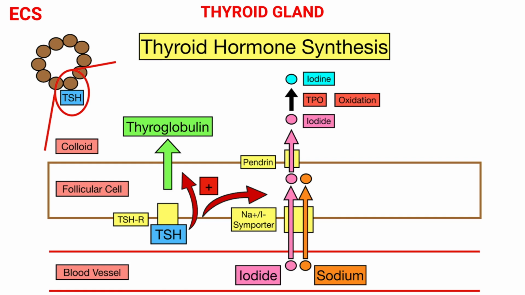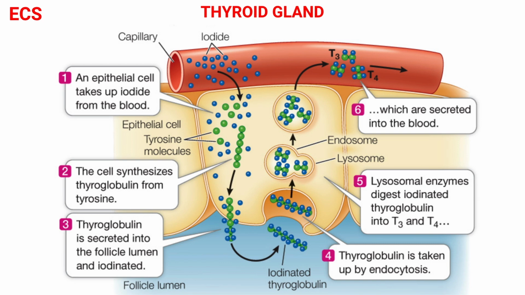When the follicular cells are stimulated by thyroid stimulating hormone, the follicular cells reabsorb thyroglobulin from the follicular lumen. The iodinated tyrosines are cleaved, forming the thyroid hormones T3 and T4. These T3 and T4 are released into the blood. The hormones secreted from the gland are about 80 to 90% T4 and about 10 to 20% T3.